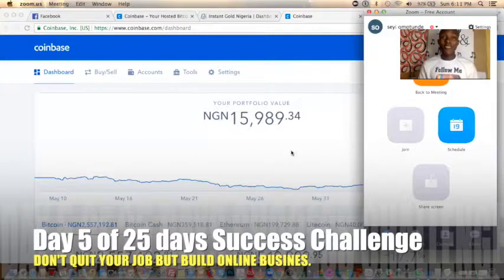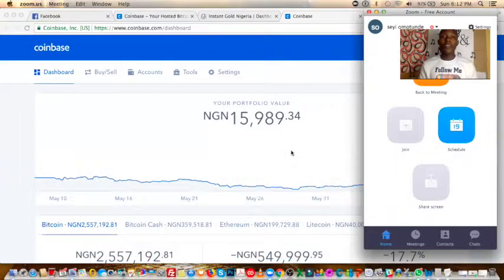Today is day 5 out of the 25 days success challenge. I'm very happy and glad for you guys, and also for myself, for making it to day 5. So today we're going to be talking about selling the e-currency. We have worked online, and we have received our payments through any of the e-currencies.